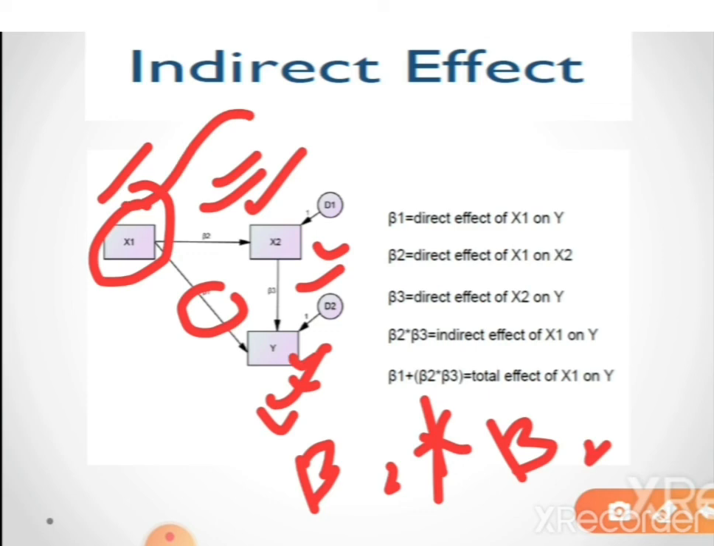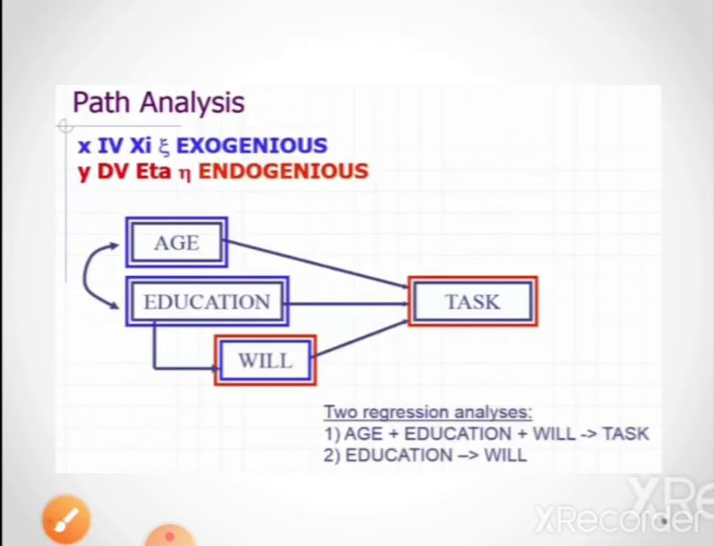Similarly, b2 times b3 plus b1 gives the total effect of x1 on y. So the path diagram also represents the indirect effect. Suppose this is the example.